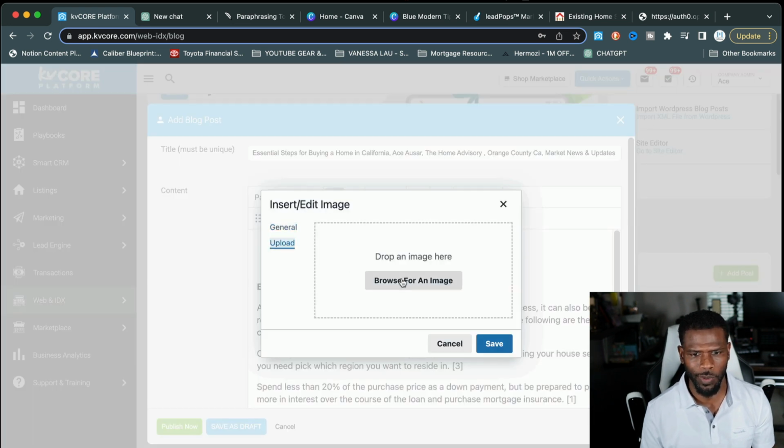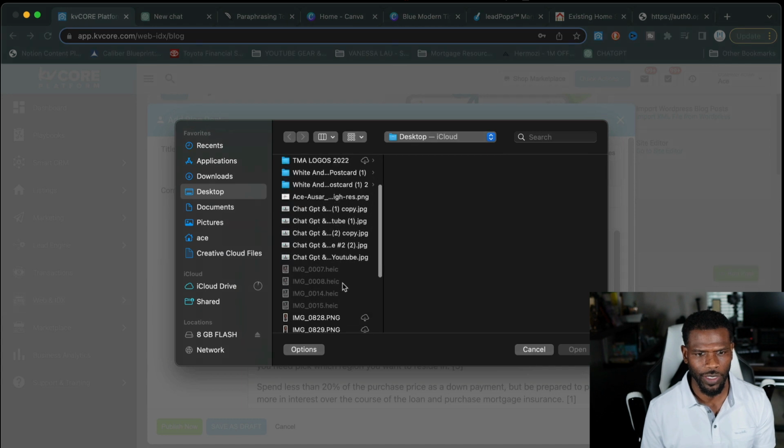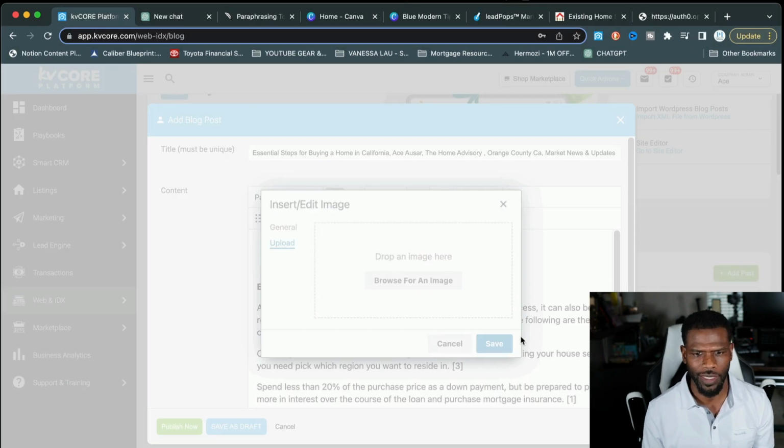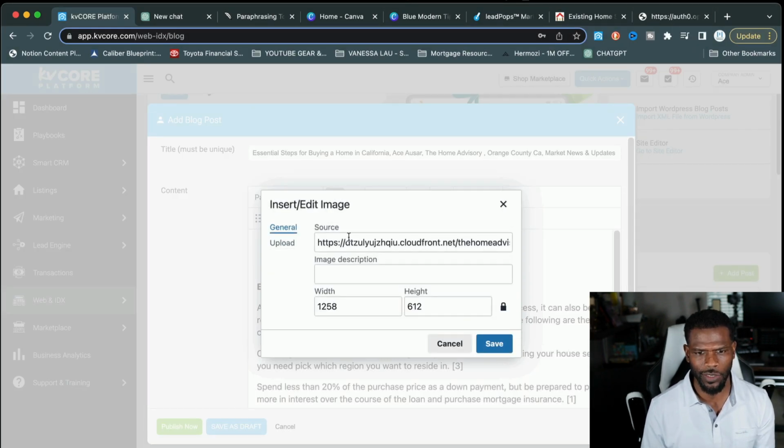I like to go upload, browse the computer, and let's see if I can find this image. Yep, there it is. Now the image can't be over 2.0 megabytes, so you want to make sure you shrink the screen or screenshot that image and resize it as you see fit. All right, so now we have our image in there. I'll take the same title, essential steps for the home buying process in California, paste that directly into the description, and save it.